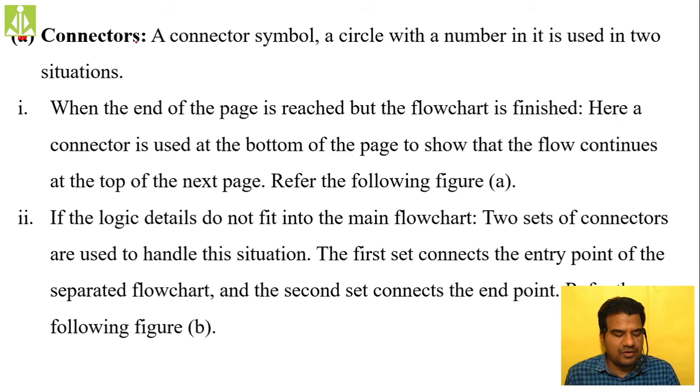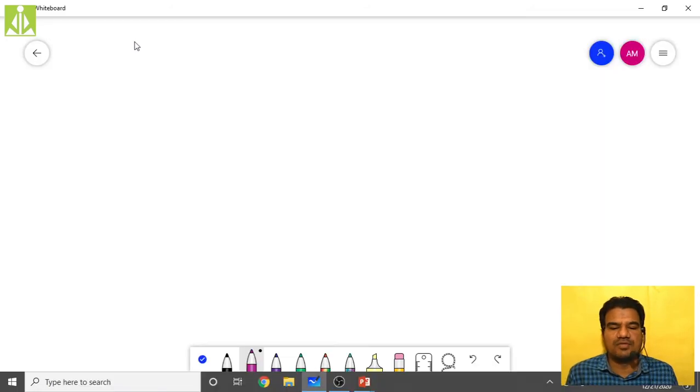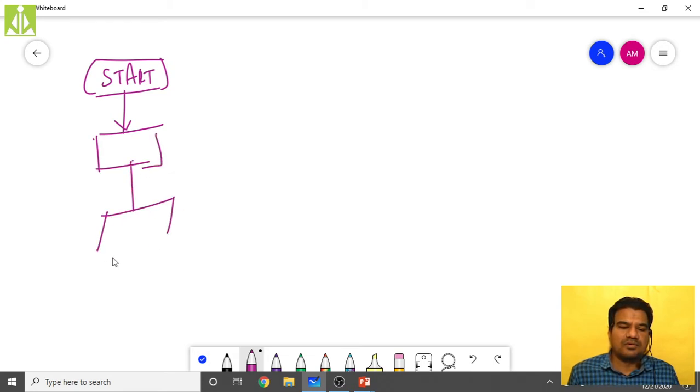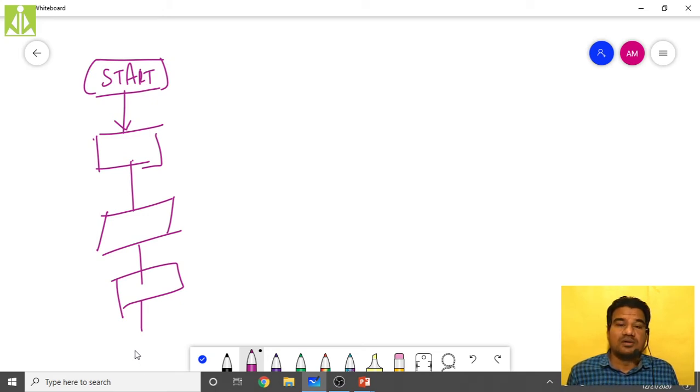Suppose you have started the designing of a flow chart, and you reached a point where continuity is not possible. I have started with the terminal symbol start, then I have drawn different symbols like this. Then suddenly I reached the end of the page and the continuity is not possible. I have more symbols but I don't have enough space to draw over here. You have to understand this one.